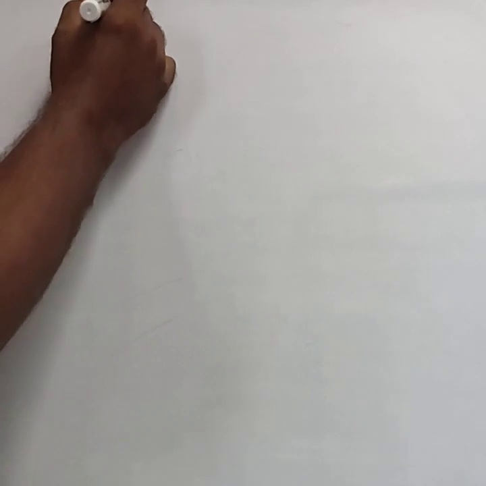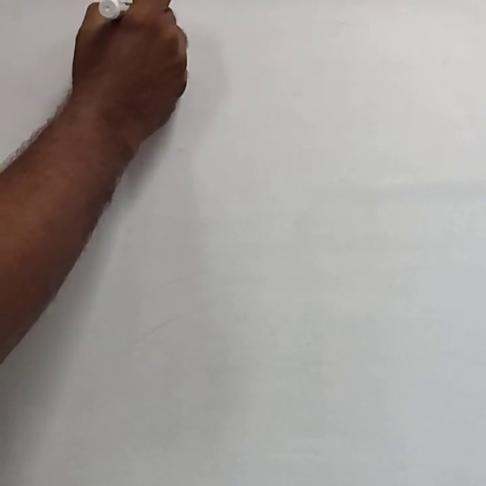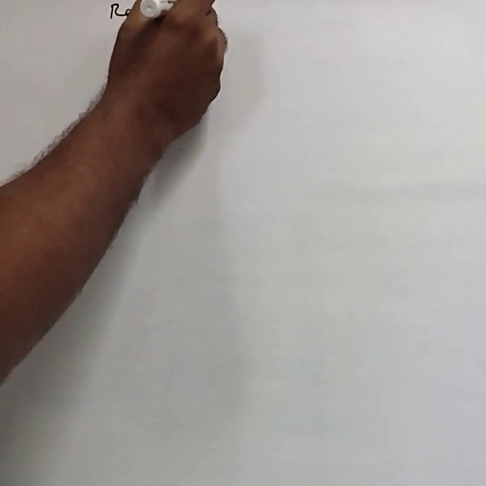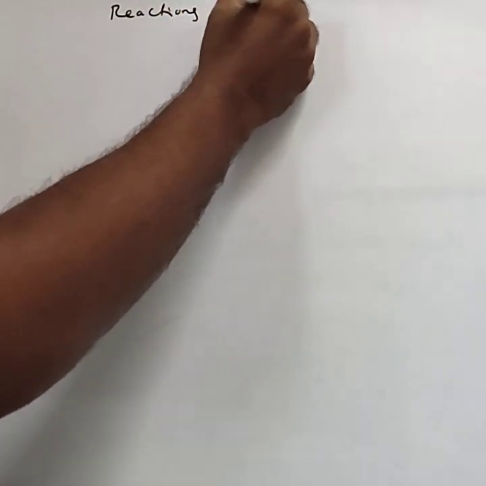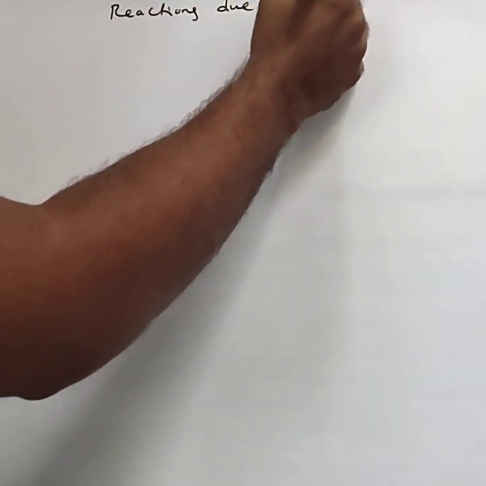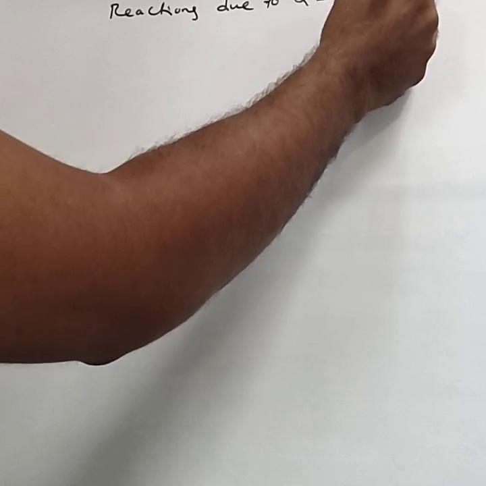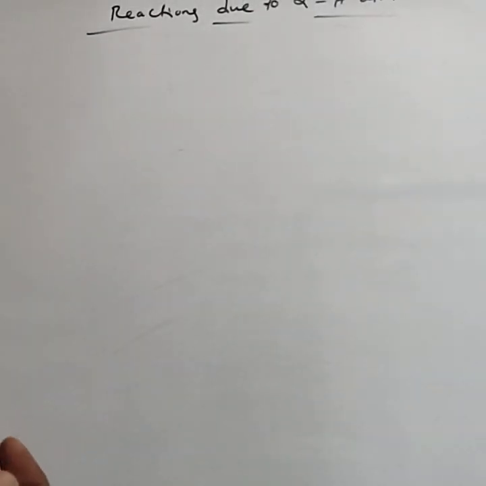Hello students, in this class we study the reactions due to alpha hydrogen atom. Reactions due to alpha hydrogen atom.